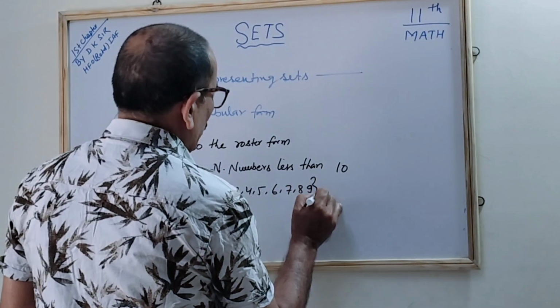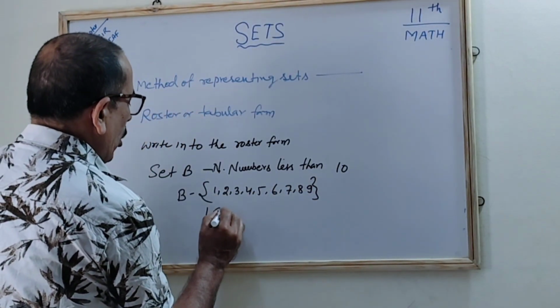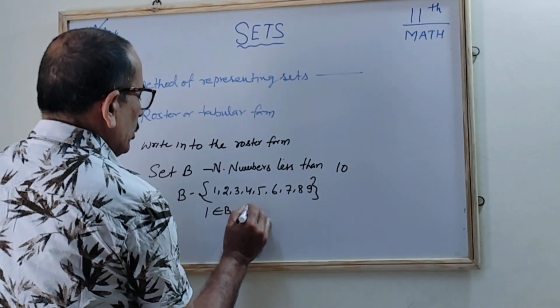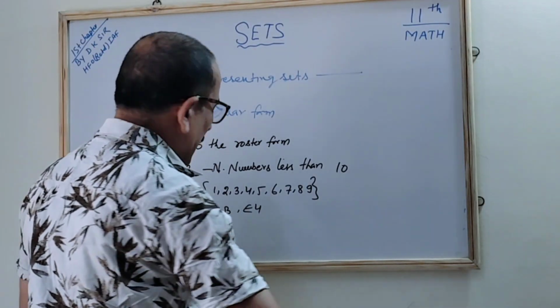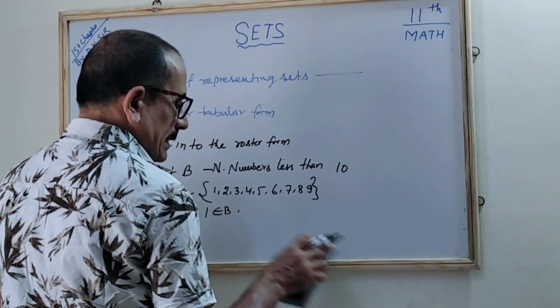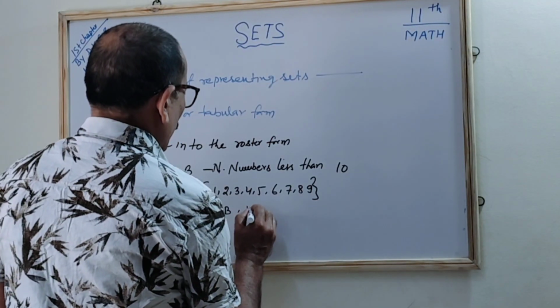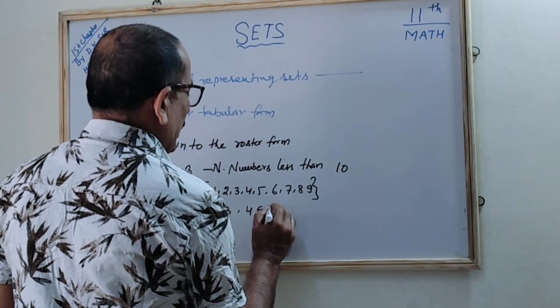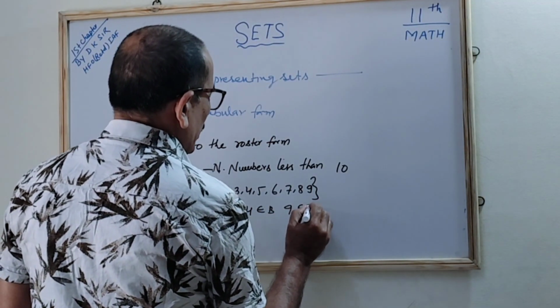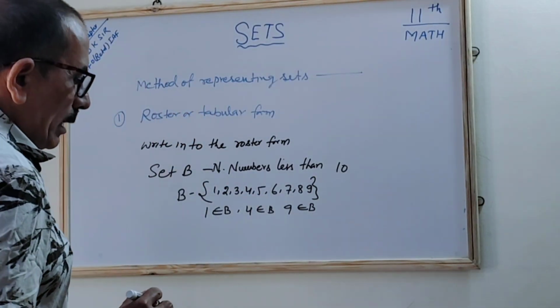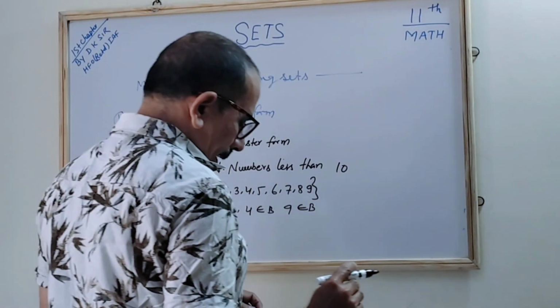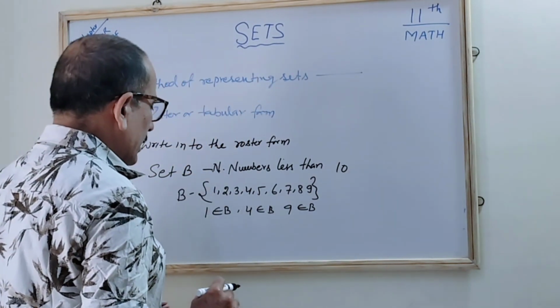These are all elements of set B. So 4 is an element of B, and 9 is also an element of B. This is the way we write it in the roster form. I think you are aware of that, correct?